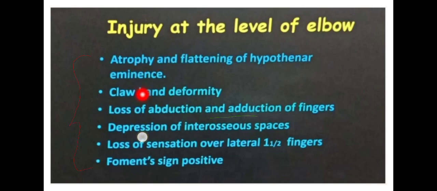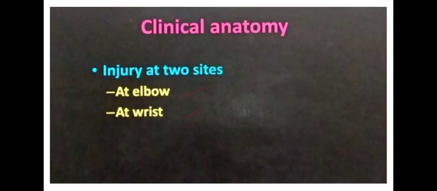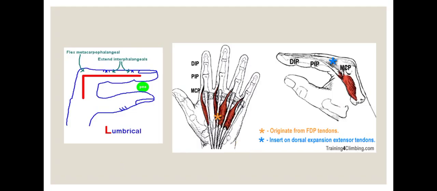Then, very important: what do you mean by claw hand deformity? For this, you have to understand the very important function of a muscle, the lumbrical. I'm not going to explain all the intrinsic muscles of the hand; that will be dealt with in a separate session. I will explain only 2 muscles, and their function, which is very important for injury of the ulnar nerve.